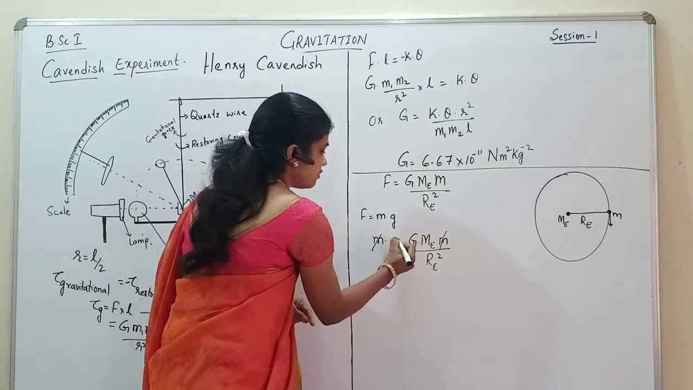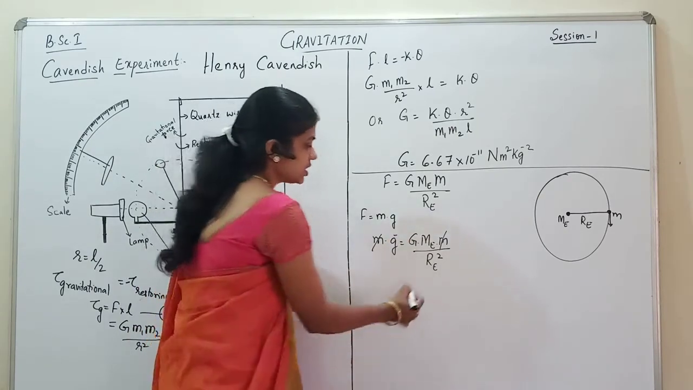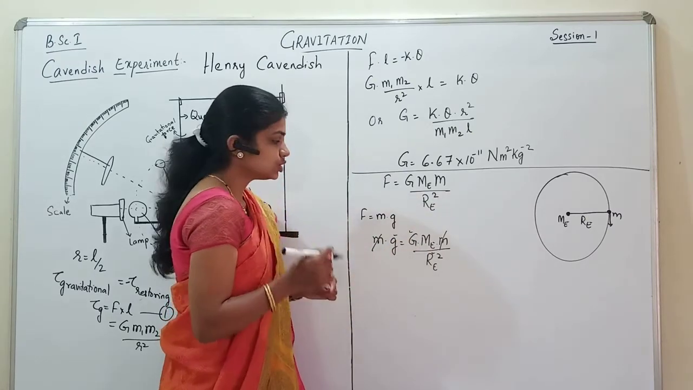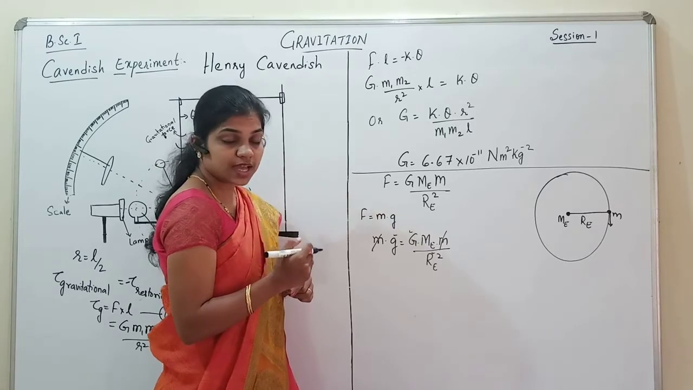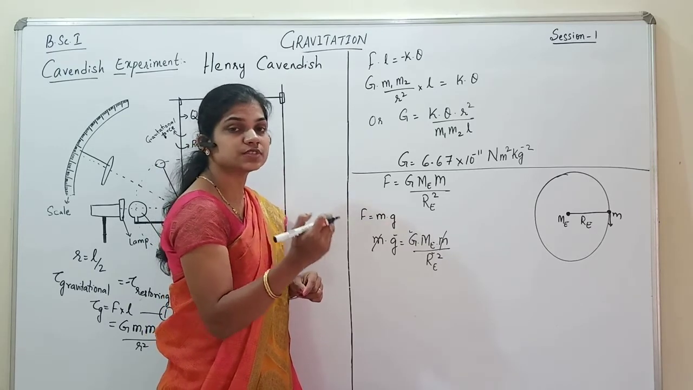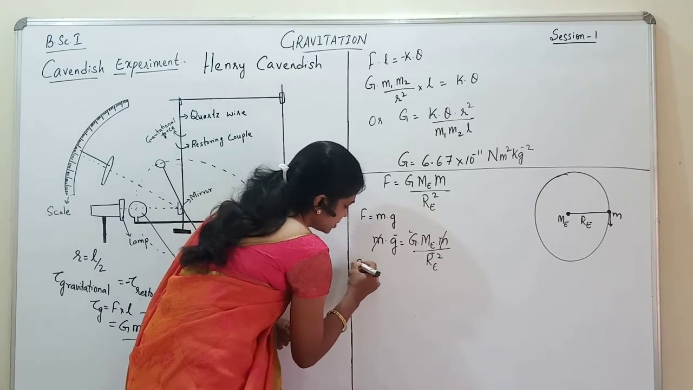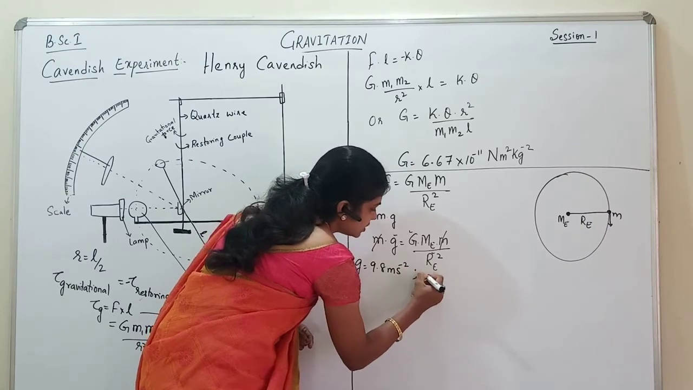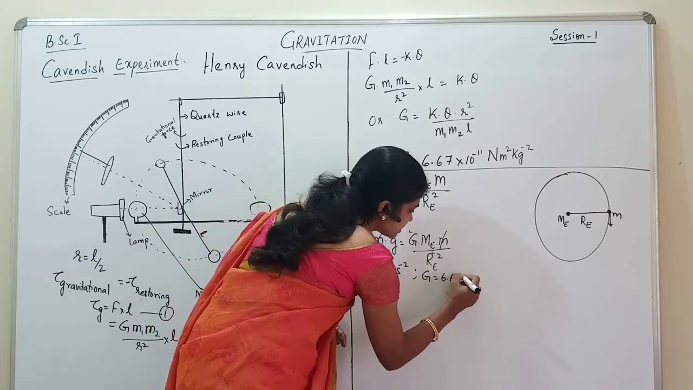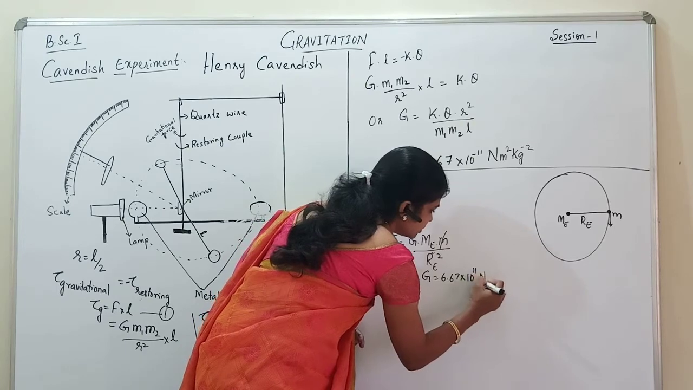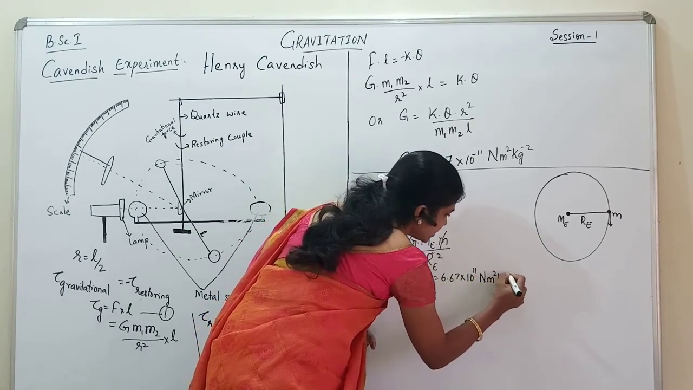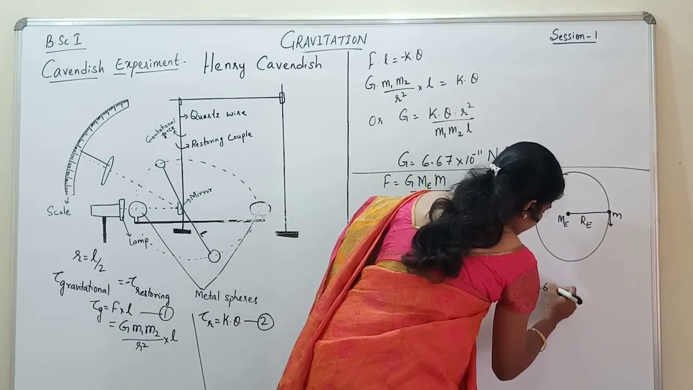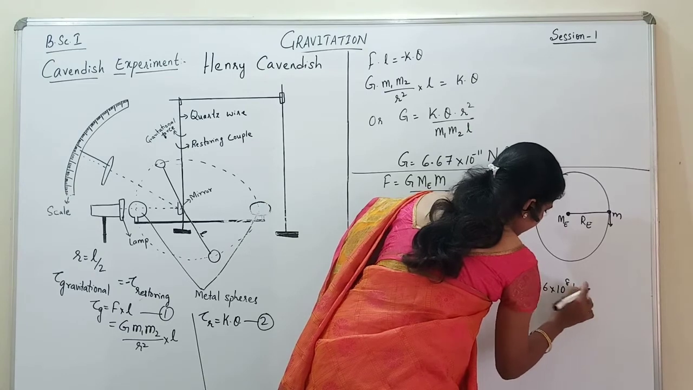Now we know the value of acceleration due to gravity, the value of the radius of the earth and the value of the gravitational constant. So through this we can calculate the value of the mass of the earth. So what are the values? g is equal to 9.8 meter per second square. Capital G is 6.67 into 10 raised to minus 11 Newton meter square per kg square. Radius of the earth is equal to 6 into 10 raised to 6 meters.